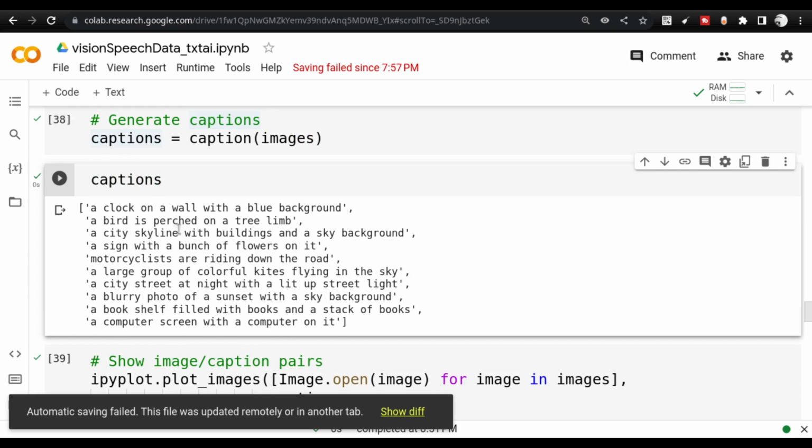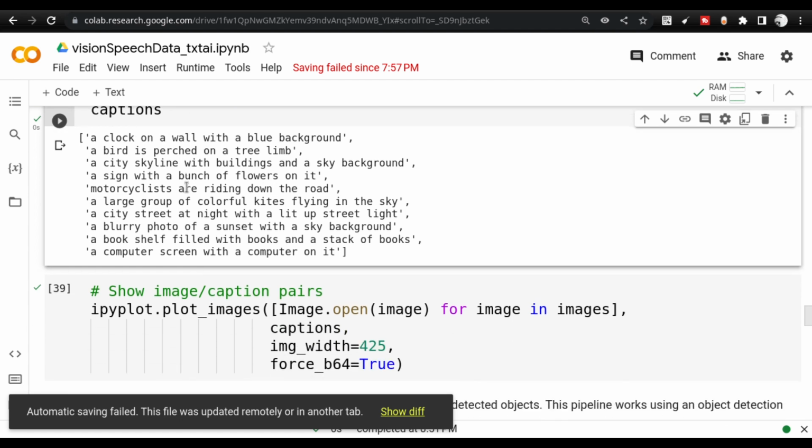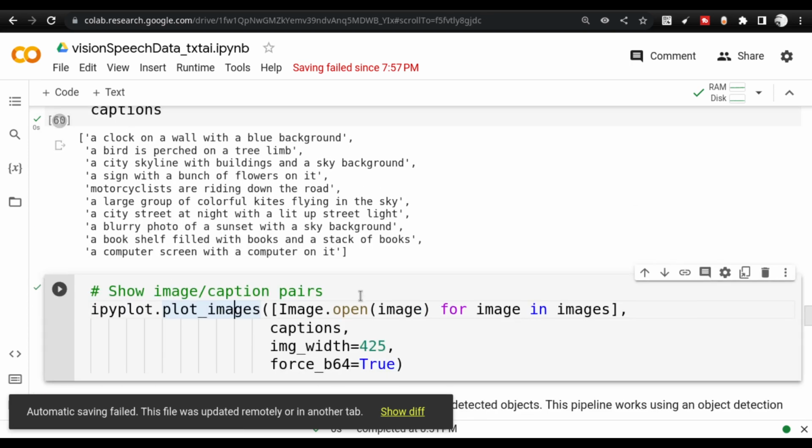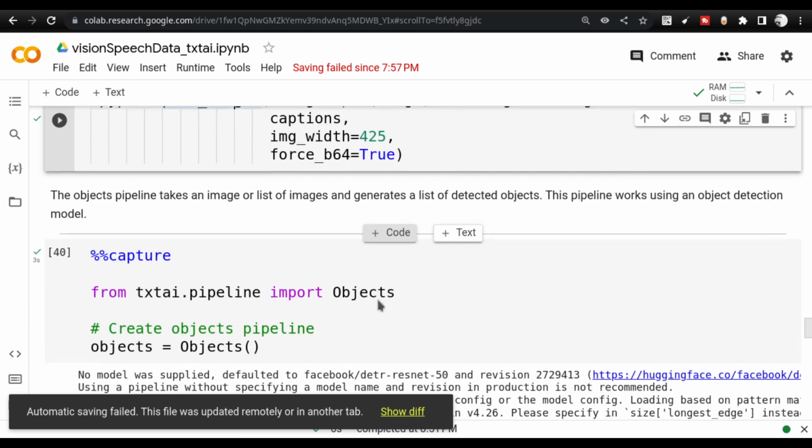Understand that very clearly. Caption returns a text snippet describing the particular picture that it is captioned. The object detection is different. I will show the difference in a couple of minutes. So this is the caption, and this particular step where I use ipyplot and plot the images is basically plotting these captions along with the image. So you can try this out.